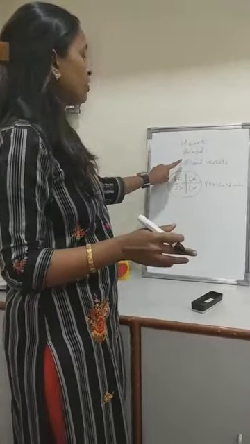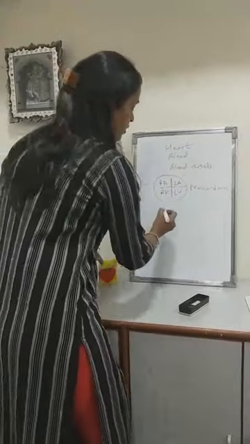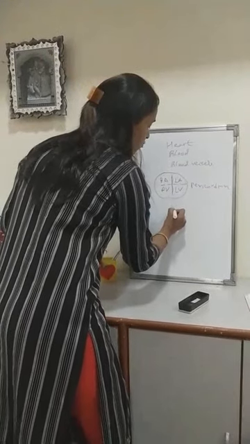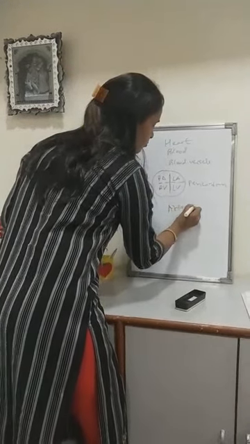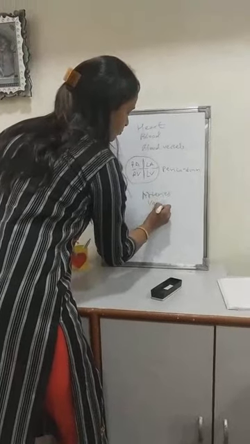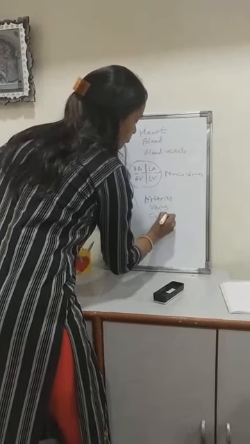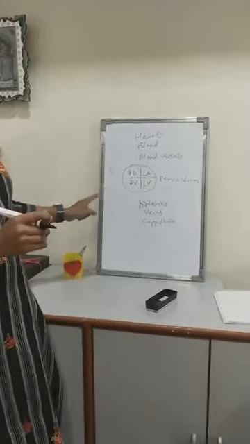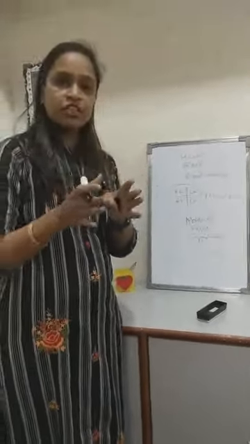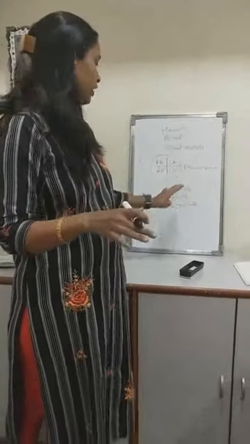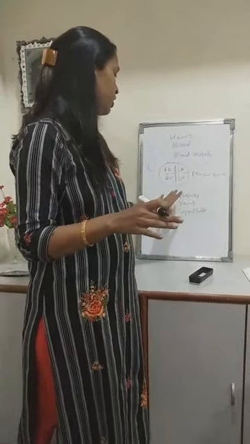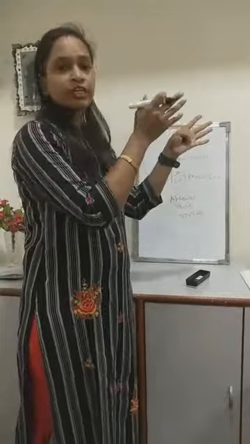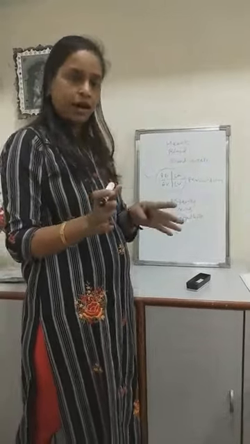Now coming to blood vessels, there are basically three types of blood vessels we have: arteries, veins and capillaries. The function of the arteries is to transport the blood towards the tissue and away from the heart, and the function of the veins is to transport the blood away from the tissue and towards the heart.